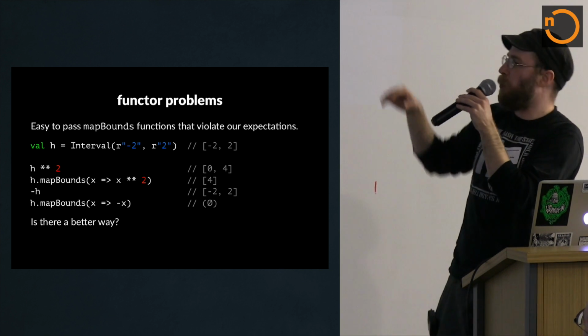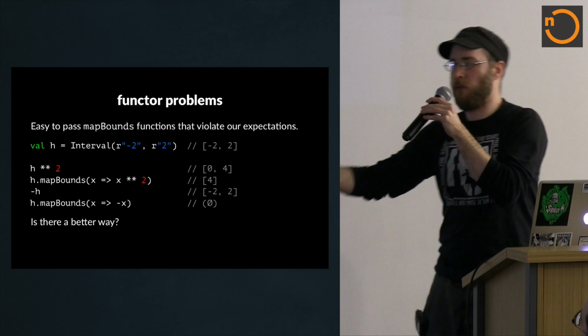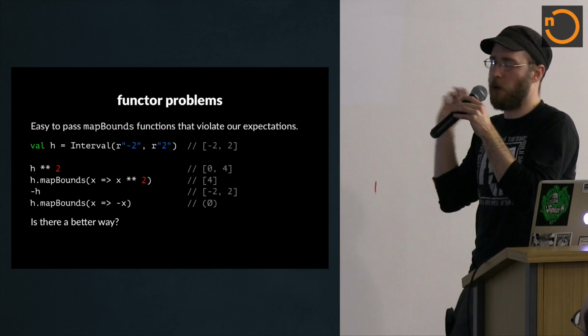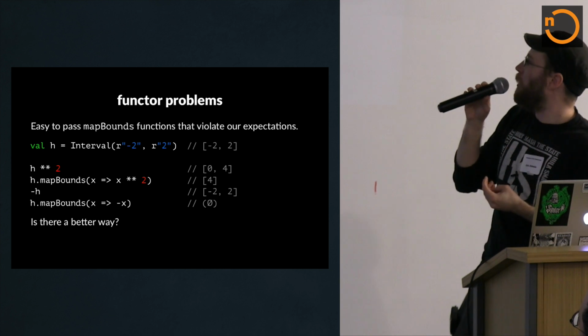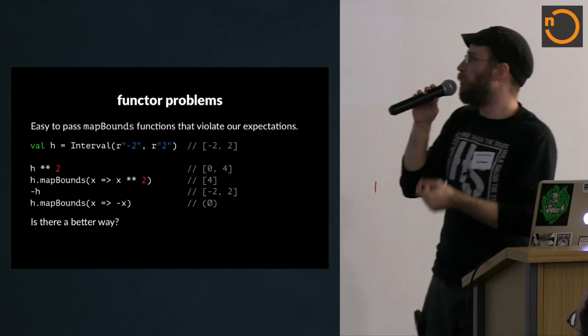But if you do only the endpoints, you'd say, well, -2 squared is 4, 2 squared is 4, 4 to 4 looks good, right? Done. And that's probably not what you want. I mean, that's certainly not valid interval arithmetic.